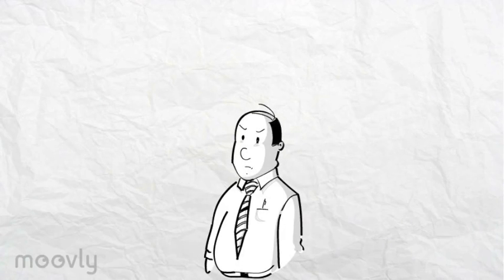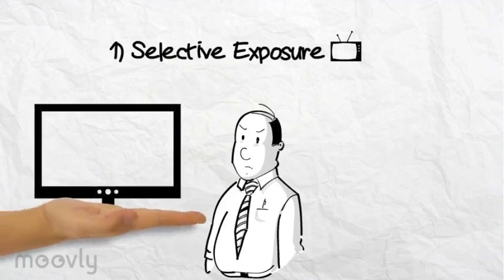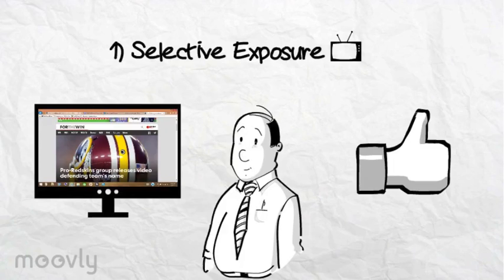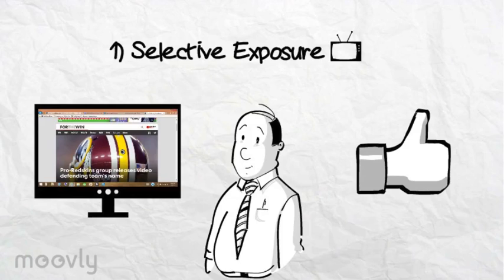When Jim engages in selective exposure, he seeks out information that agrees with him. For example, Jim constantly likes and shares articles on Facebook that state that the Redskins should keep their name because they are a well-established football team, even if that name holds a negative connotation. Focusing on these articles helps Jim avoid dissonance by reconciling his competing beliefs.